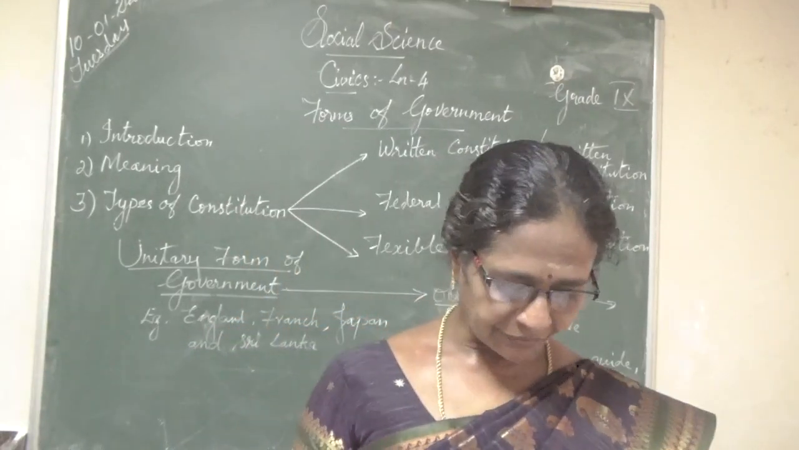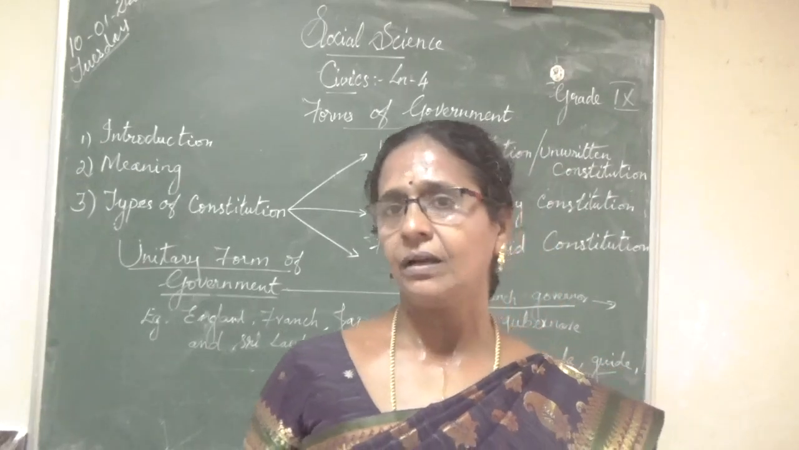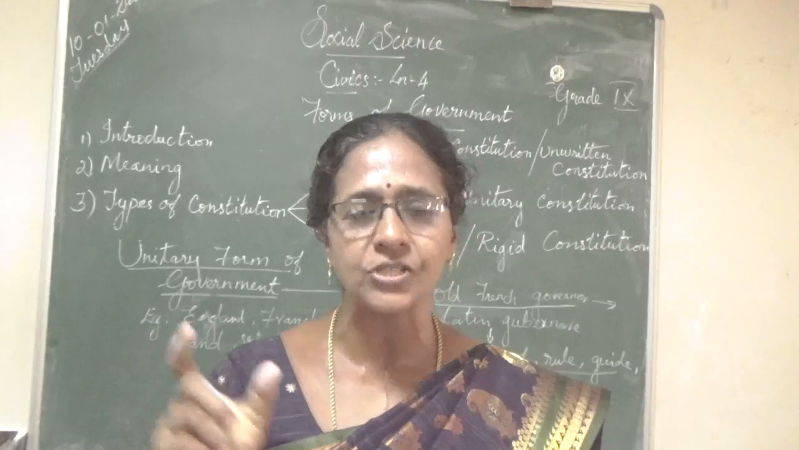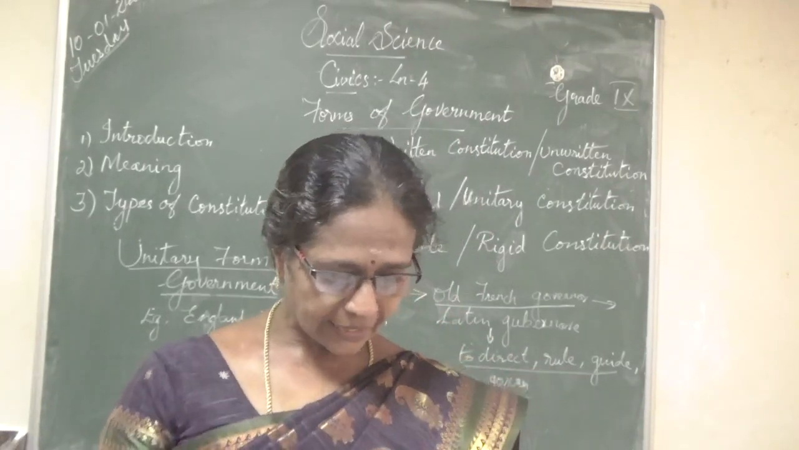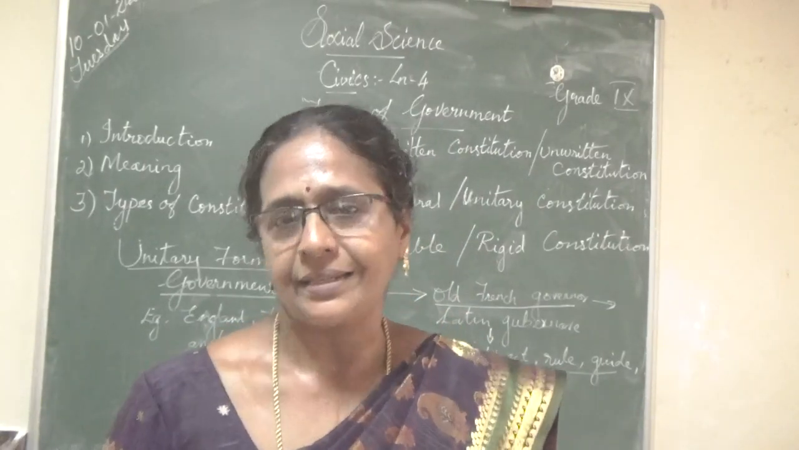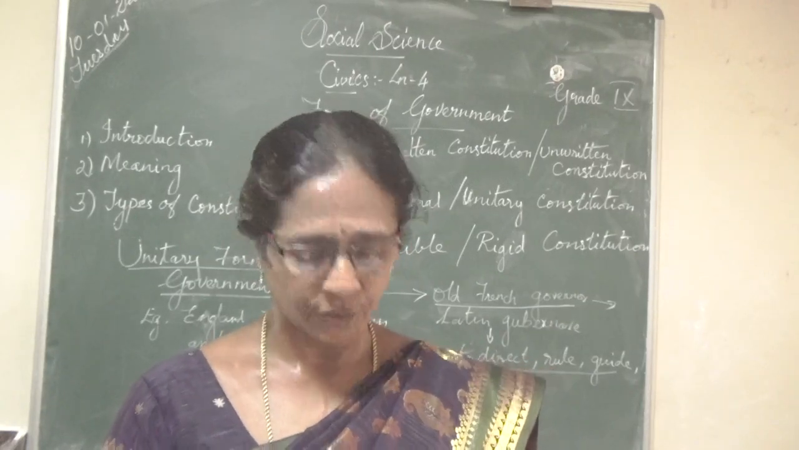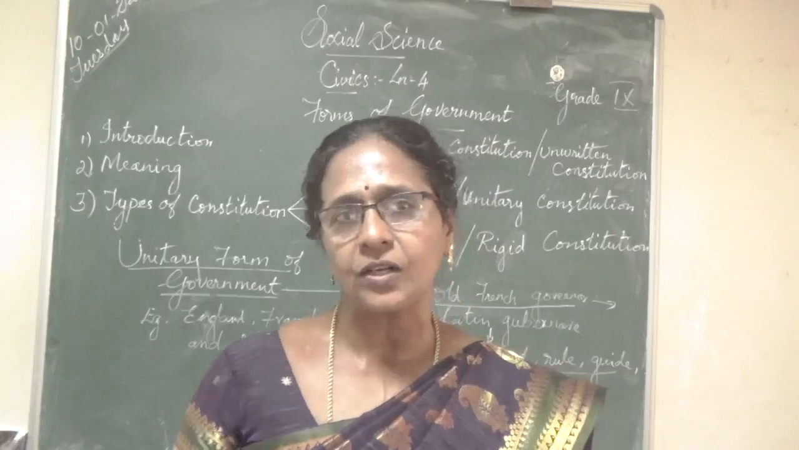Okay. Next, unitary features of the Indian constitution. What is that? There is a strong center. In this unitary form of government, there is a strong center. The central government controls state territory. So who will control the state? The central government. Okay. Next one, there is a single constitution.